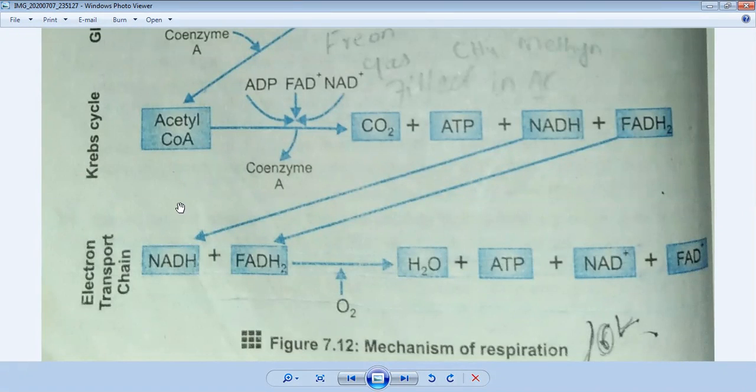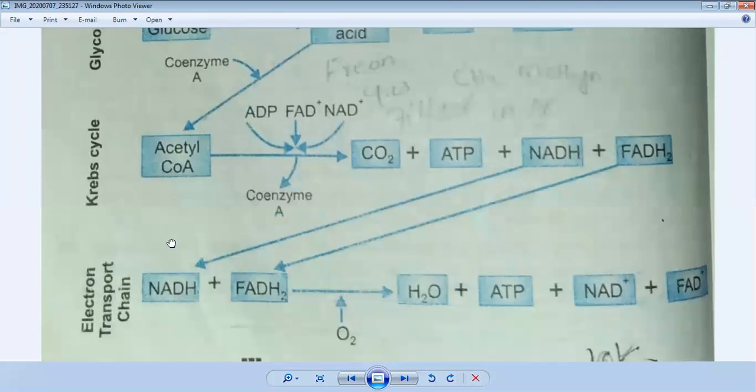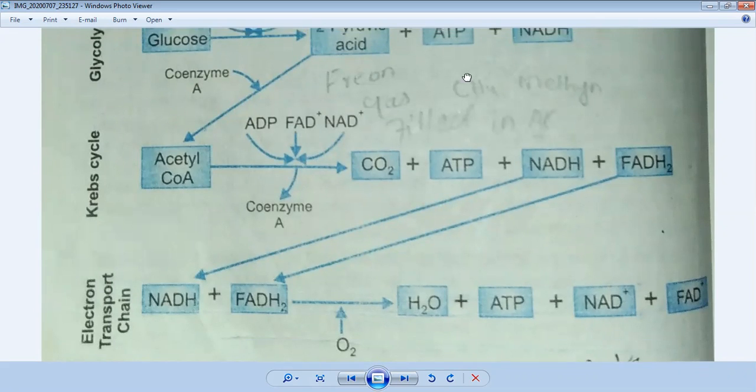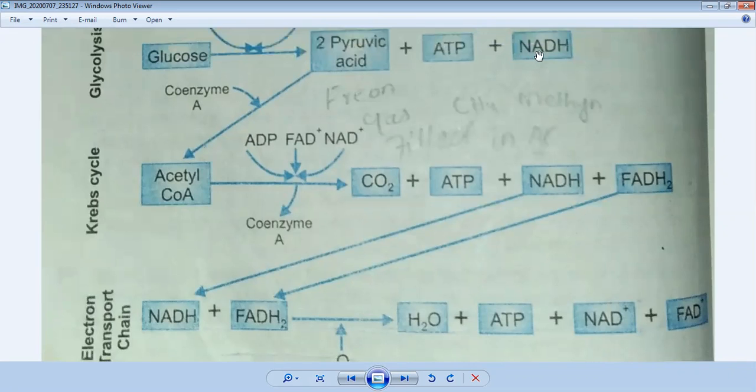and it consists of 3 steps. What are these 3 steps? I will explain to you again. First is called glycolysis, where there is an oxidation of glucose molecules. Then it will convert into pyruvic acid, 2 pyruvic acid, and then ATP is formed, and then NADH is formed. Then further, pyruvic acid will convert into acetyl CoA before entering the next step, which is called the Krebs cycle. In the Krebs cycle, these coenzymes will help the reaction, which are ADP, FAD, and NAD.